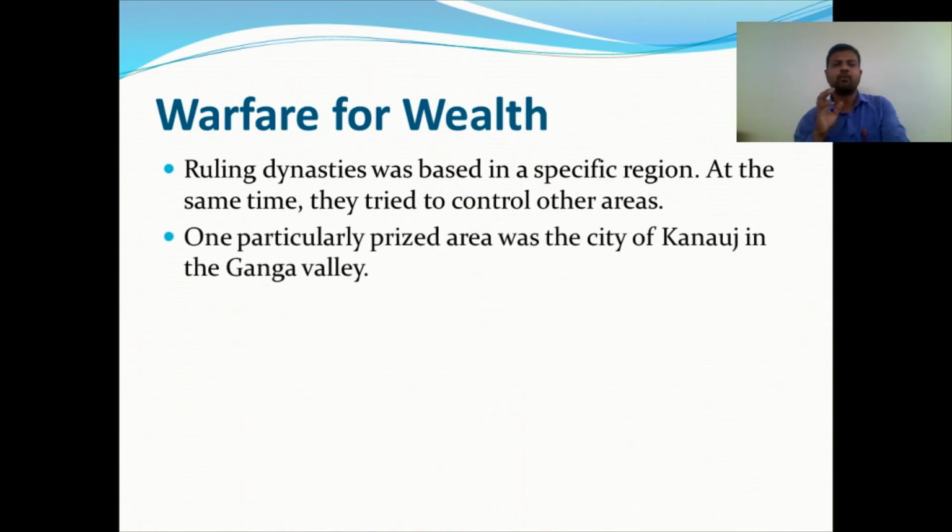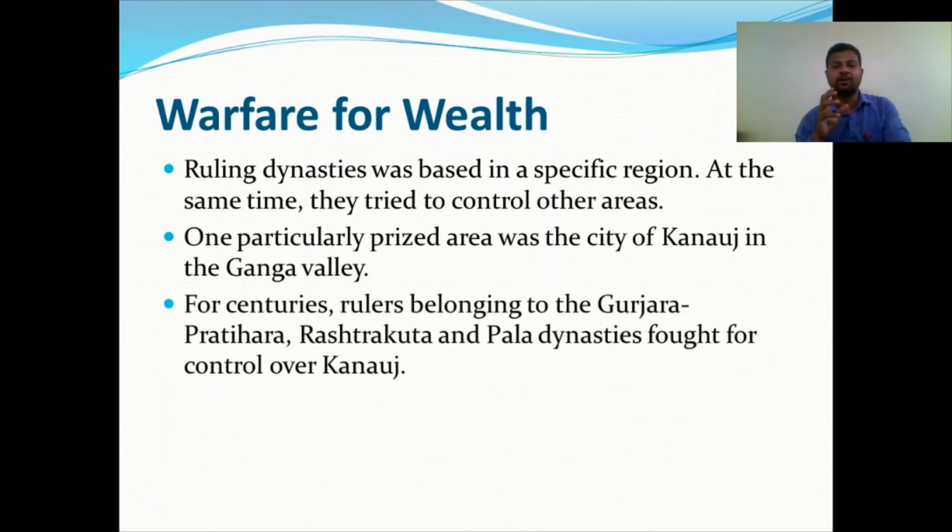So that's why one particular prize area is the city of Kannauj in the Ganga Valley. Why is it very famous, or why were people very fond of Kannauj? Because it comes under the delta of the Ganga region, the Ganga Valley. So it was a wealthier city. That's why everybody was very fond of this area. For centuries, rulers belonging to the Gurjara Pratiharas, Rashtrakutas, and Pala dynasty fought for control of Kannauj.